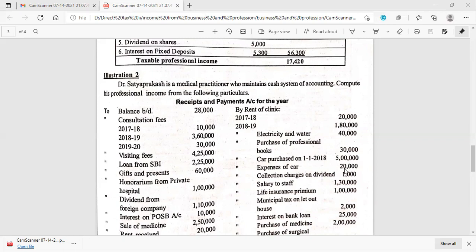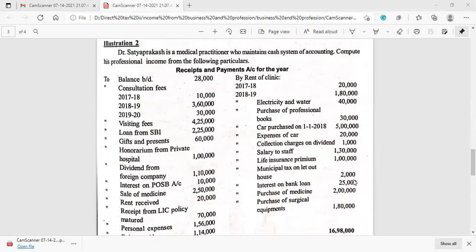Collection charges on dividend, not deductible. Salary to staff, it is allowable. Life insurance premium paid, not allowed. Municipal tax on let out house, not allowed. Interest on bank loan: the purpose of the loan we have to consider, whether it is for professional purpose or personal purpose. On the basis of that, the treatment of interest on bank loan depends. Purchase of medicine, professional. Purchase of surgical equipments, professional, but it is a capital expenditure. Here we can deduct the depreciation.